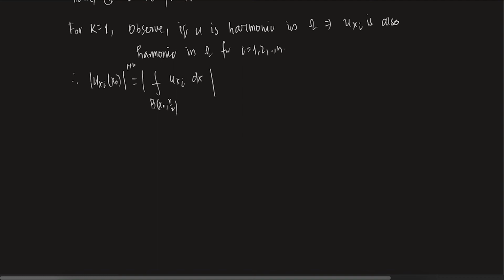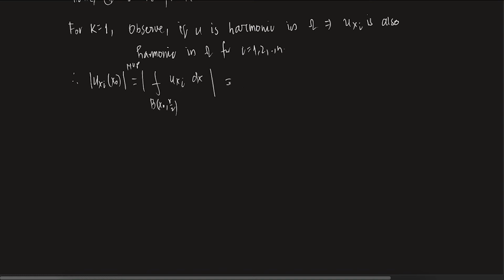Please remember, I'm using the mean value property. Why can I use it? Because if u is harmonic, u_{x_i} is also harmonic, so u_{x_i} also satisfies the mean value property, and that is what I'm using on u_{x_i}, not on u.